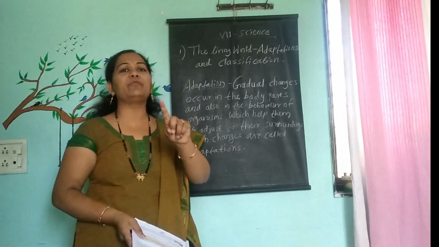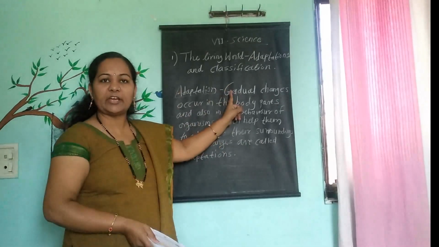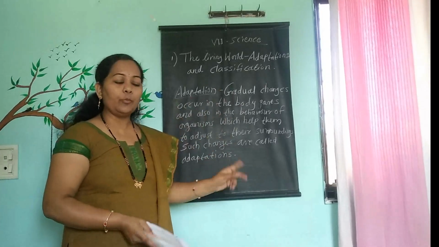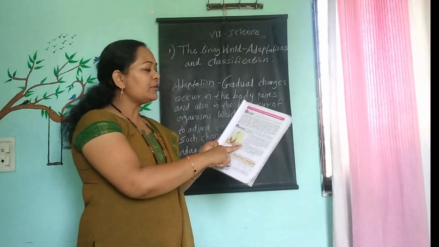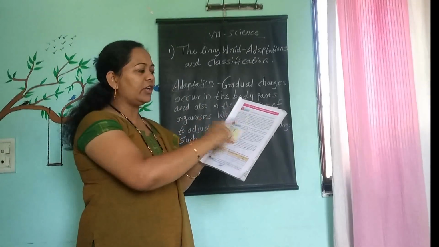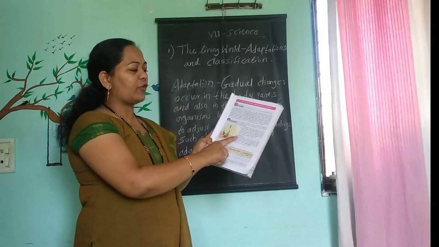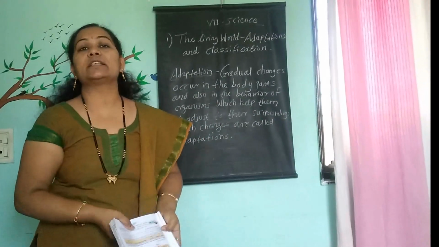In the exam, if a definition comes, what is meant by adaptation, we have to write this scientific definition as it is. So please have a look properly on the board. In your textbook also, on page number one, the adaptation paragraph is there. After the introduction paragraph, the adaptation paragraph, the definition is there from gradual to adaptation. You write it in your notebook as it is, as a short note.